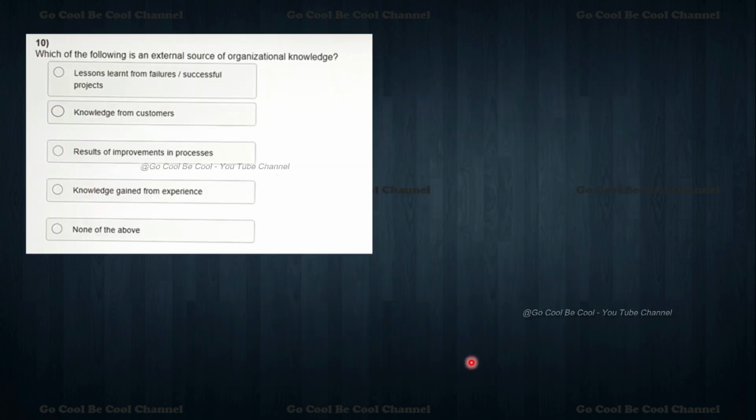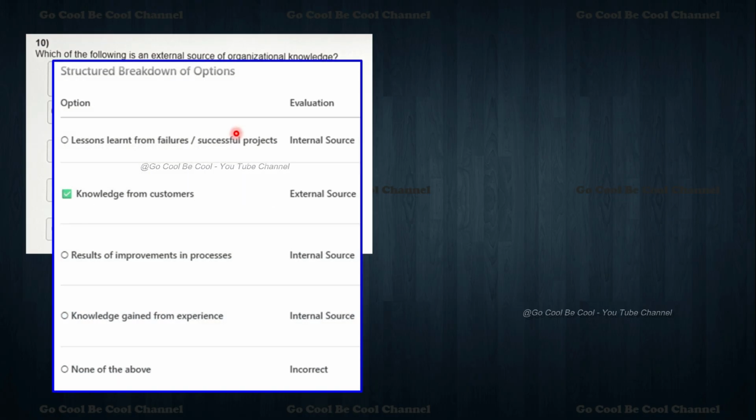Okay, now moving towards the 10th question. Wow, we are moving fast. Which of the following is an external source of organizational knowledge? Lesson learned from failures, that is internal. Knowledge from customer, that we can say is external. Results of improvement in process, that is also internal. Knowledge gained from experience, that is also internal. None of the above, the answer will not come. So the answer is, I say exactly, it is right.